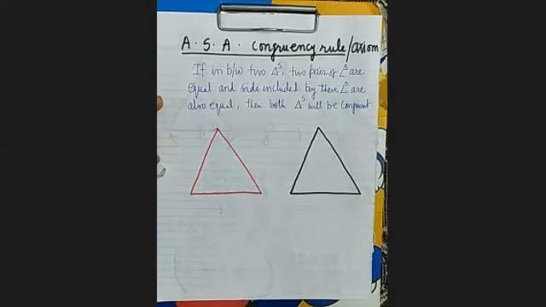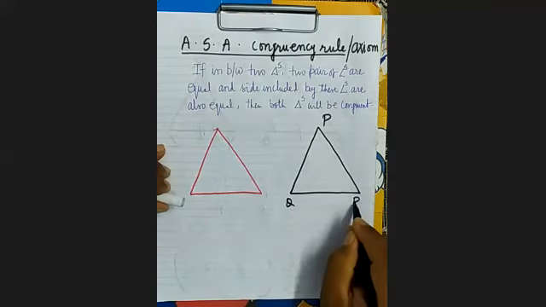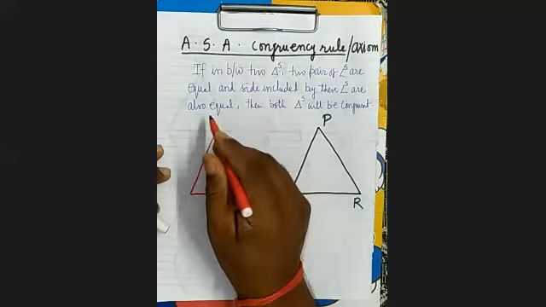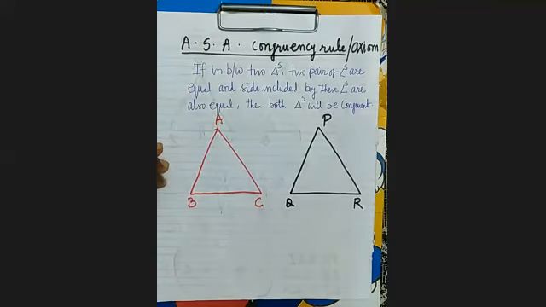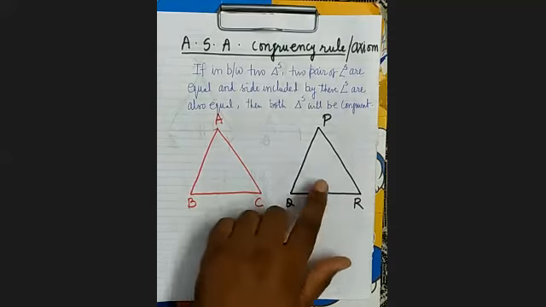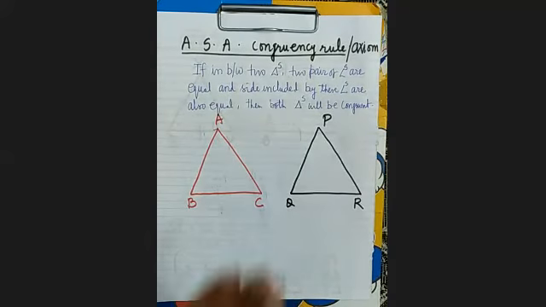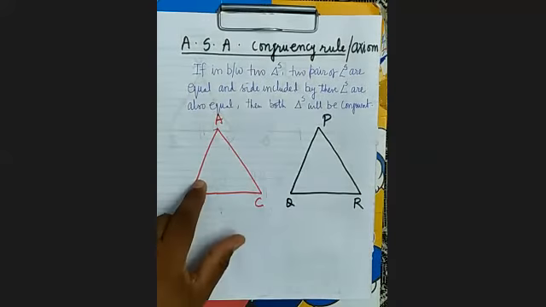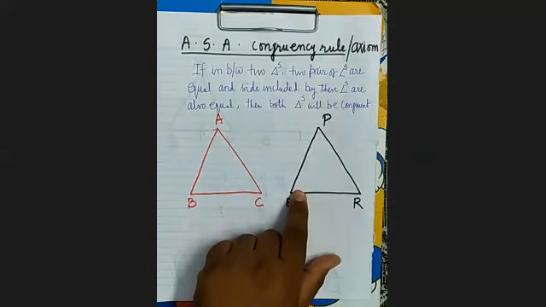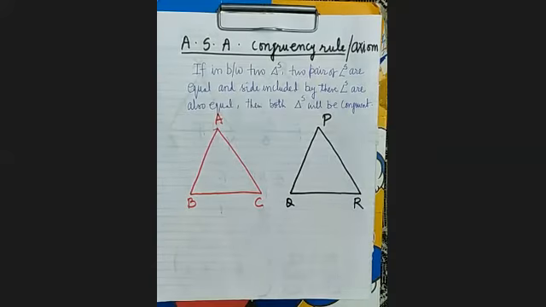Now see here, this being QR, and this is A, B, C. So first thing which I want to tell you, if two triangles have two pairs of angles equal, meaning one angle of this is equal to one angle of that, the second is equal to the second, then the third will automatically be equal. And why?